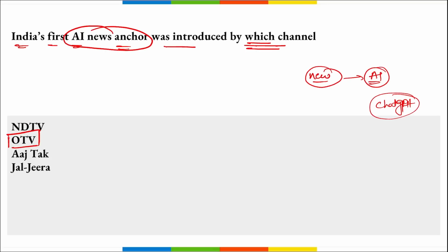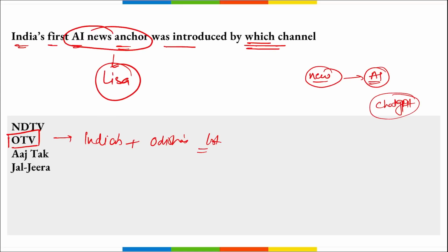So Odisha Television Limited, OTV, is an Odisha-based broadcast and digital media company, and they became India's as well as Odisha's first regional multilingual artificial intelligence news anchor. The name of this news anchor was Lisa, right? Lisa was the name, and this was launched during a ceremony in Bhubaneswar, Odisha, correct?